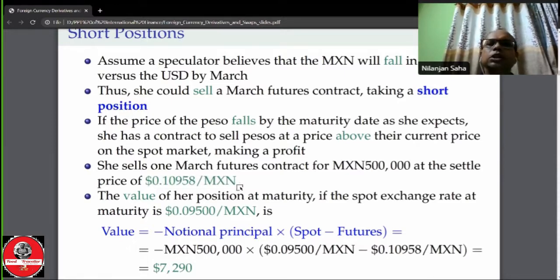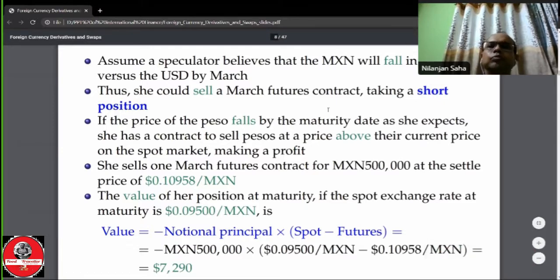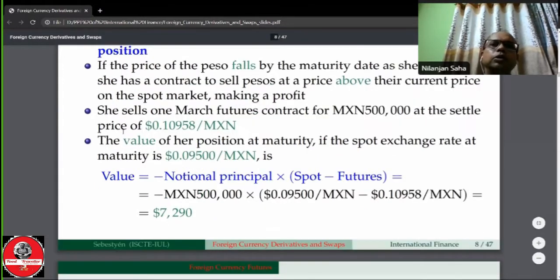The value of our position at maturity, if the spot exchange rate of the peso in the market is like this, for example, this dollar per peso, then what will be the value at maturity? What will be the value at maturity? The value at maturity will be like this.